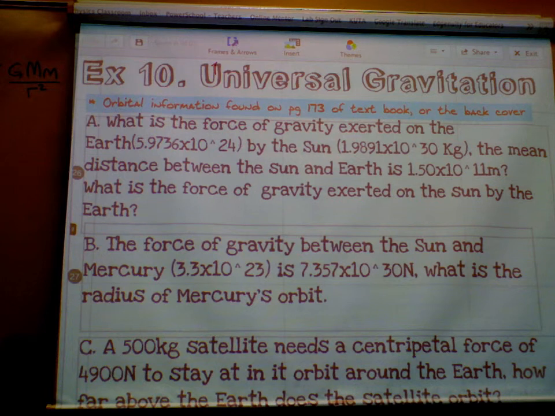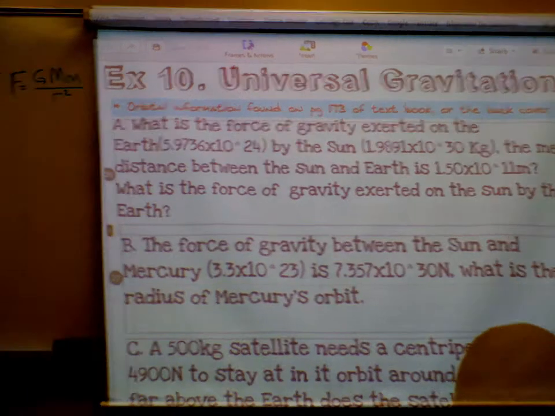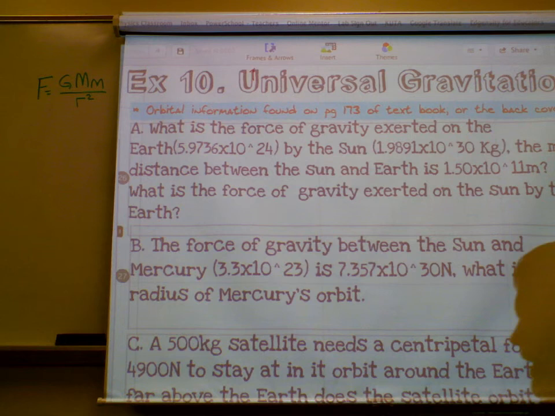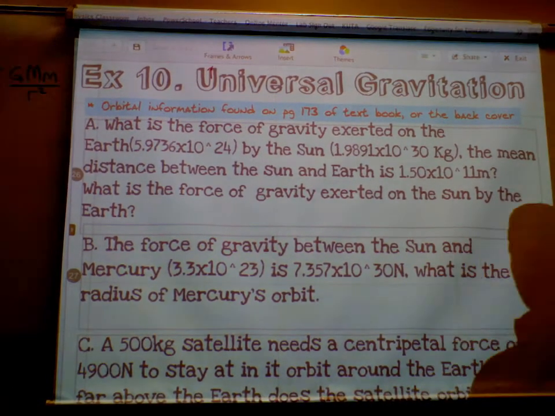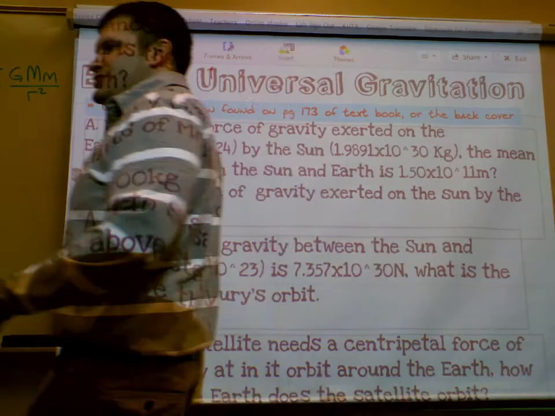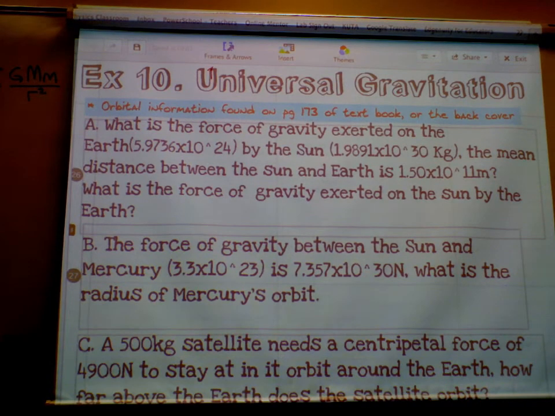Earth, the smaller m. Now some of you are probably wondering, how do we know the mass of the Sun and how do we know the mass of the Earth? There is not a scale we can put them on. Yes, Google can tell you now, but how does Google know? Because Google knows everything. So Google just knows how to mass planets, right? Yes. All right. So some of you are probably thinking that, and don't worry, I will explain that to you later on as well. There's a really cool equation that we'll look at later on this unit. All right. So that's the equation we're going to use.